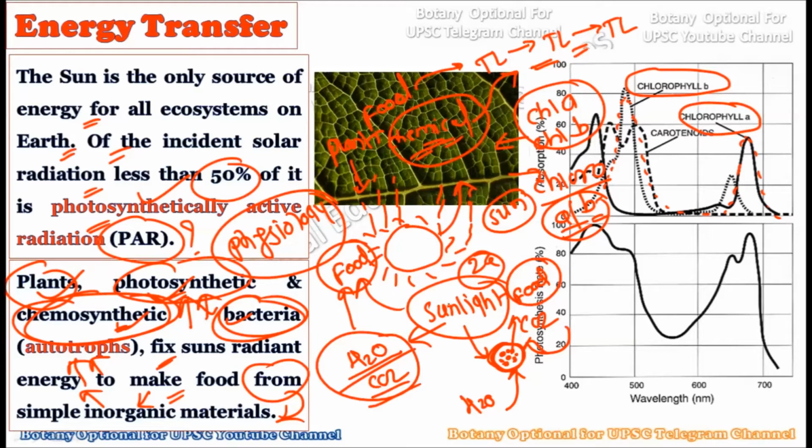So the primary source of the food material, or the primary source of energy, is coming from the sun, and the plants or the chemosynthetic or the photosynthetic bacteria are the only organisms in the ecosystem which can harvest this energy and create the food material for the rest of the ecosystem.